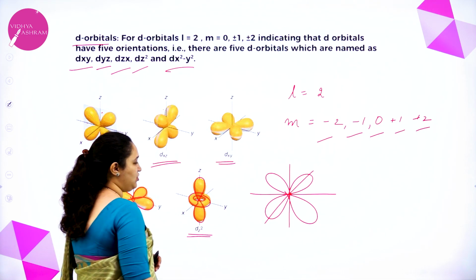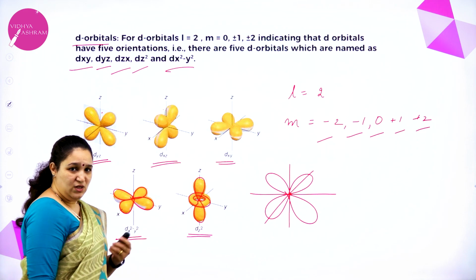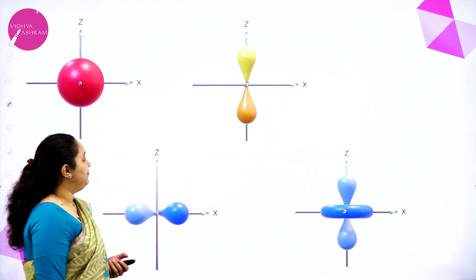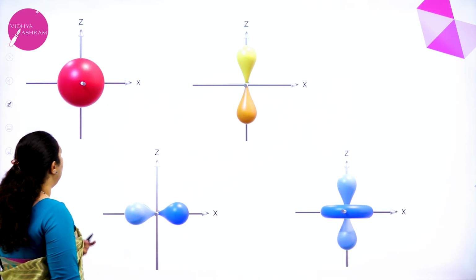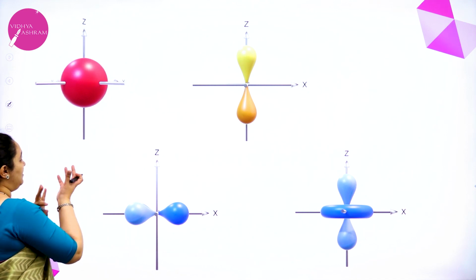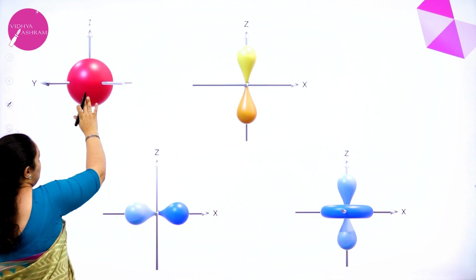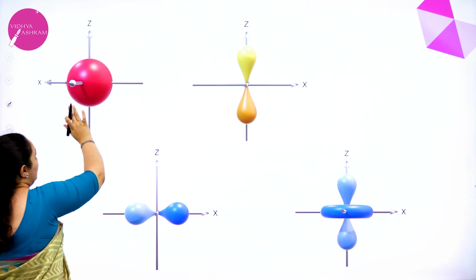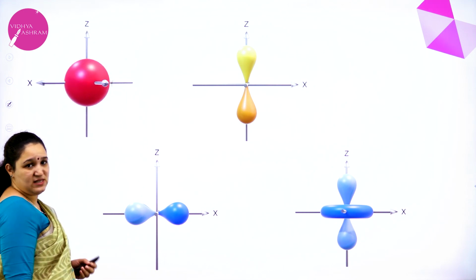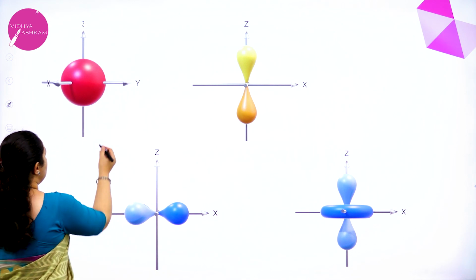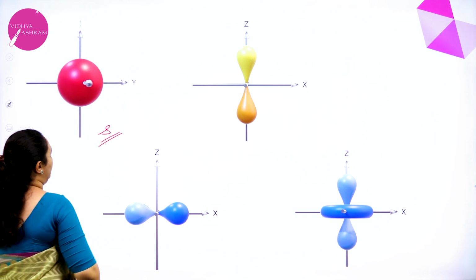ring like structure. Okay, so once again we'll see. So you can see here s orbital is spherical shape. It is symmetrical around the nucleus. It is present, symmetrical in all the 3 axes, x, y as well as z axis. Okay, so this is our s orbital.